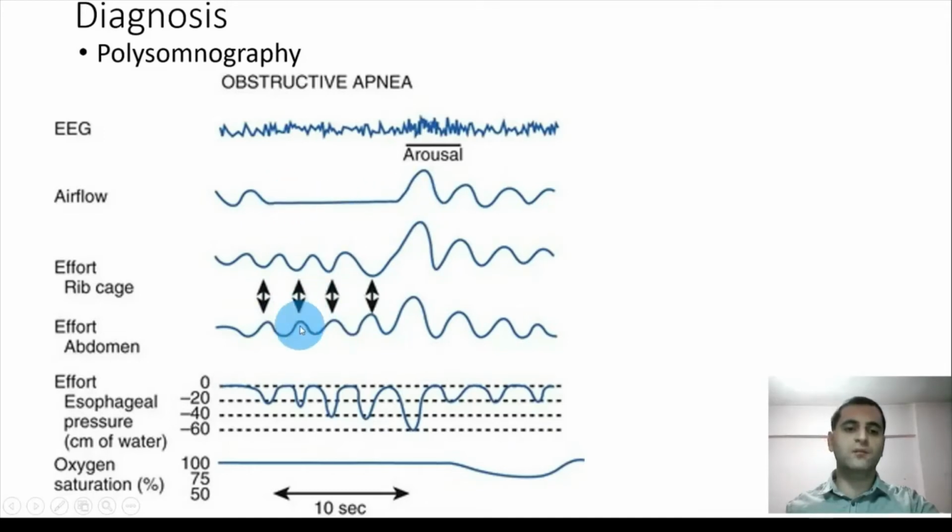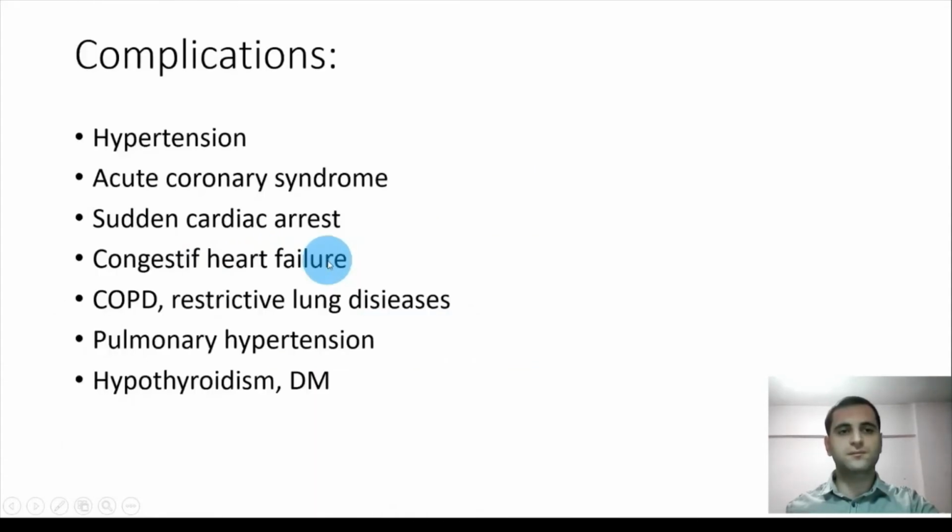However, if muscles are not contracted and airflow is not present, then it is central sleep apnea. Central sleep apnea is much rarer than obstructive sleep apnea, and it is generally seen in patients who have some central nervous system disorders.